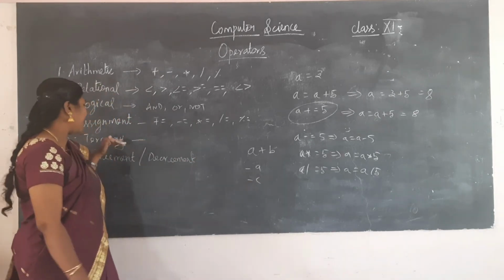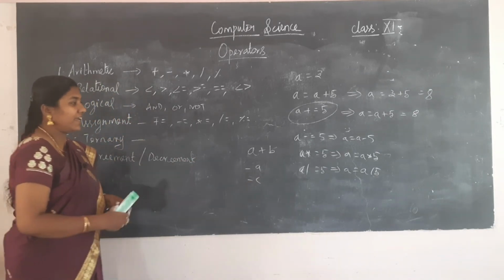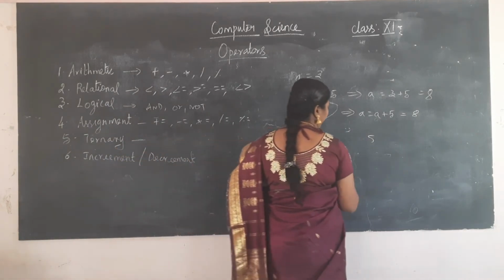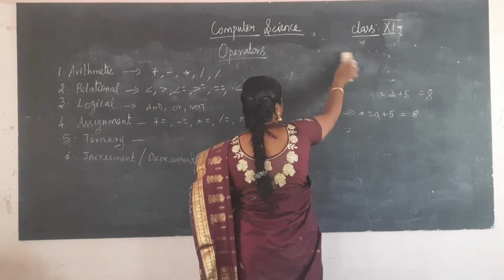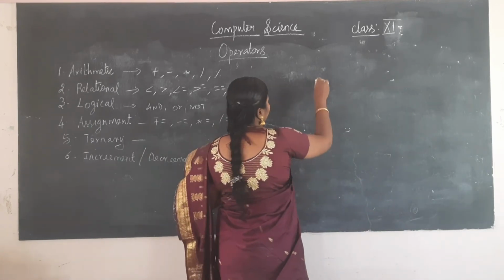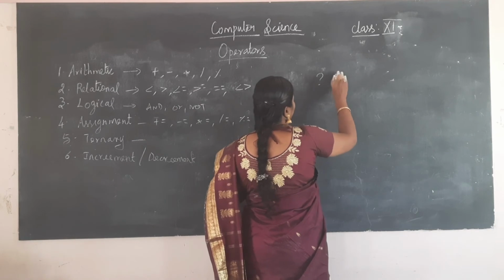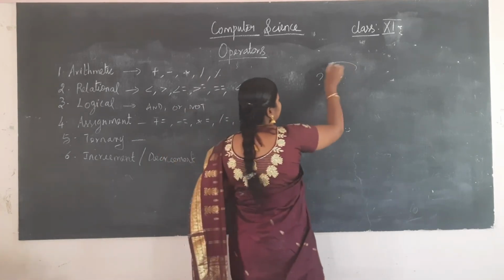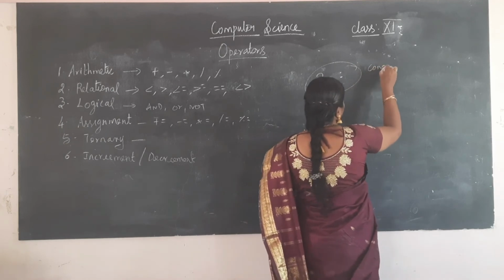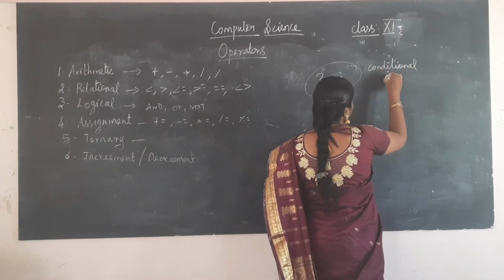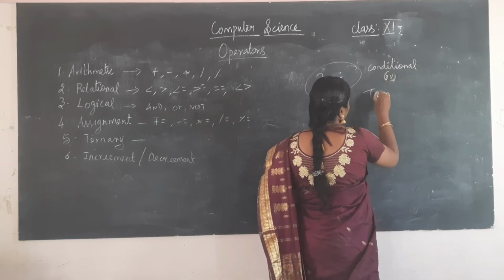So next we have the ternary operator. Okay. We can have the ternary operator, or we say it as the conditional operator also. Here we will have two symbols, question mark and colon. This is called the conditional operator or ternary.